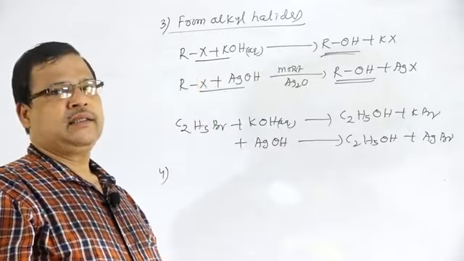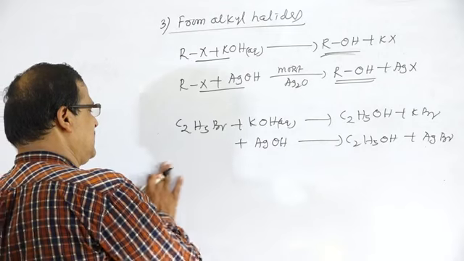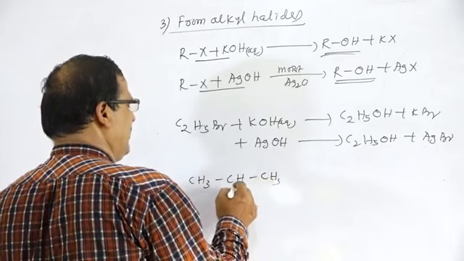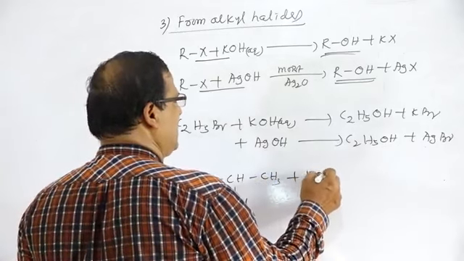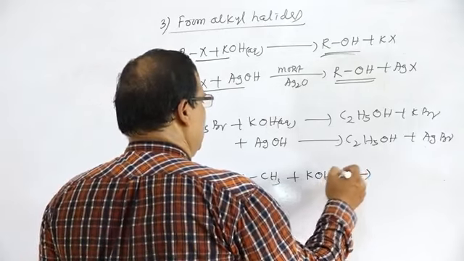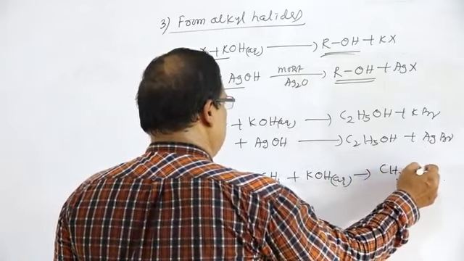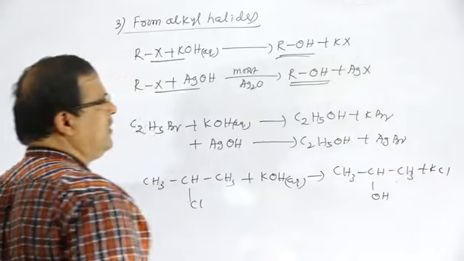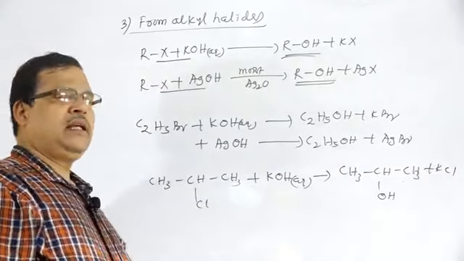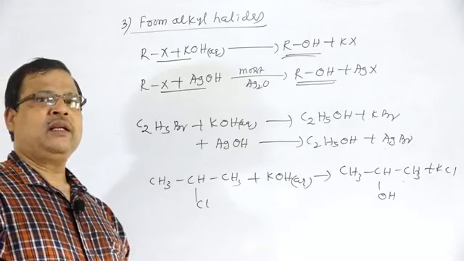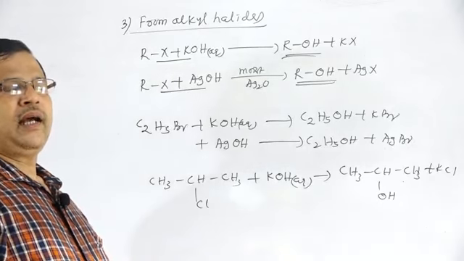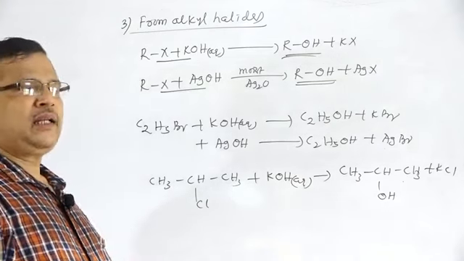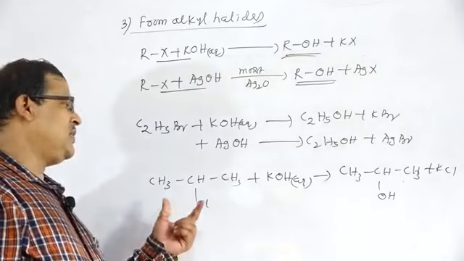In the next example of this method, if we take a secondary alkyl halide, CH3 bond CH bond Cl, treated with aqueous KOH, that is the formation of CH3 bond CHOH bond CH3 plus KCl. And if we take a tertiary alkyl halide, predominantly there is the formation of alkene, with some amount of alcohol, but alkene is the major product.